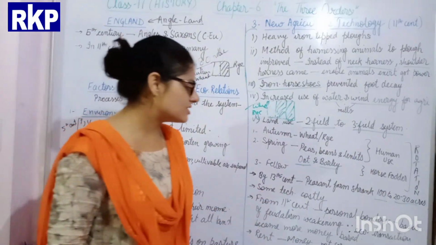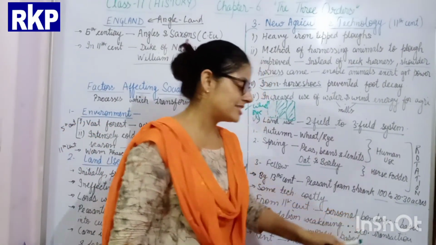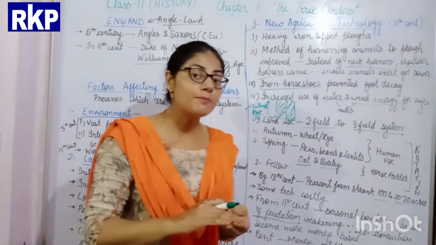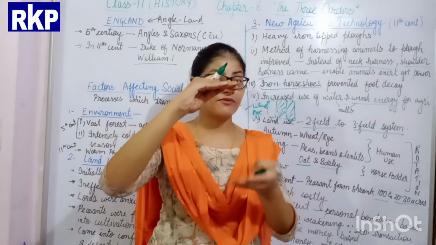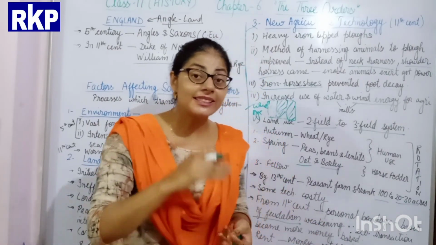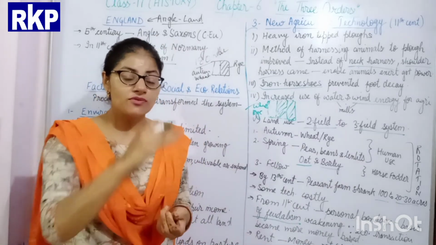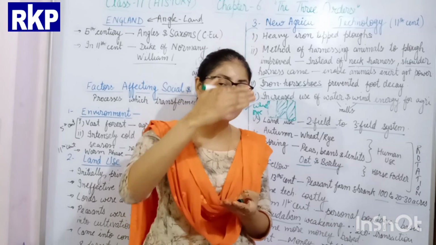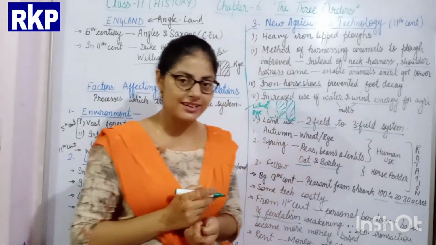From the 11th century, the personal bondage basis, which was the basis of feudalism, the bondage between the lord and the vassal, started weakening, and this weakening of the bondage of the lord and the vassal led to the destruction of the three order system which was established earlier.